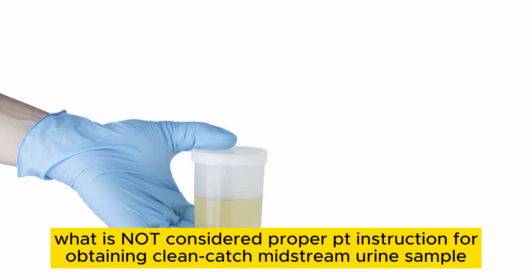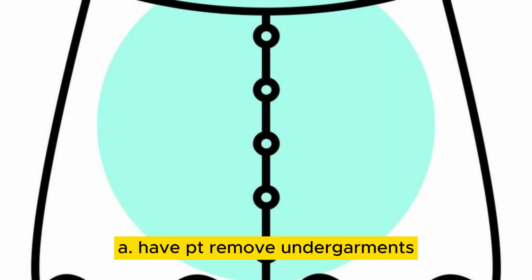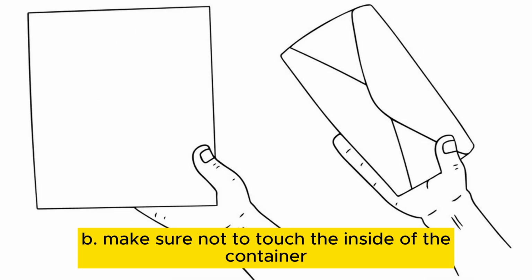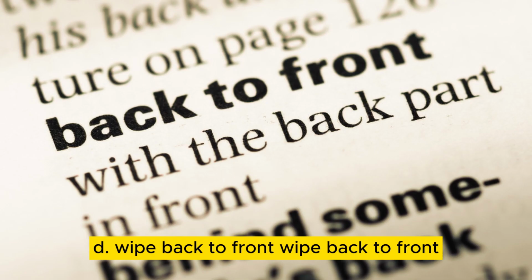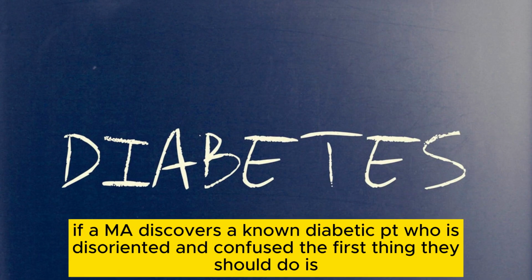Tuning fork. What is not considered proper PT instruction for obtaining a clean catch midstream urine sample? A. Have PT remove undergarments. B. Make sure not to touch the inside of the container. C. Continue to hold labia apart and void a small amount into the toilet. D. Wipe back to front. Wipe back to front.